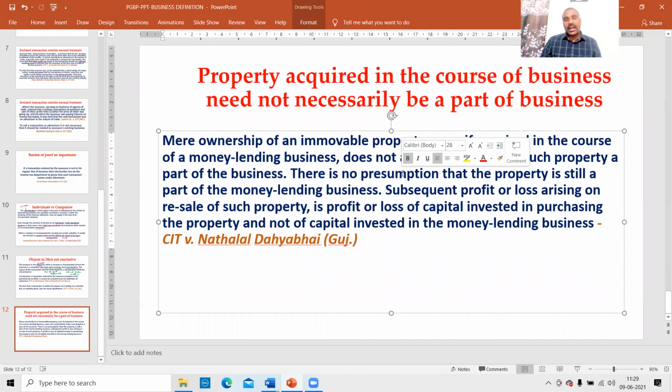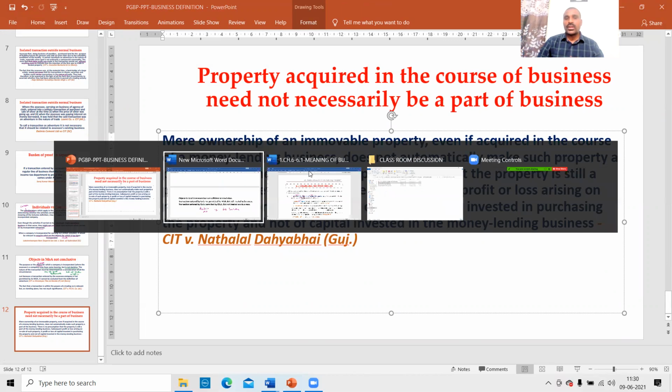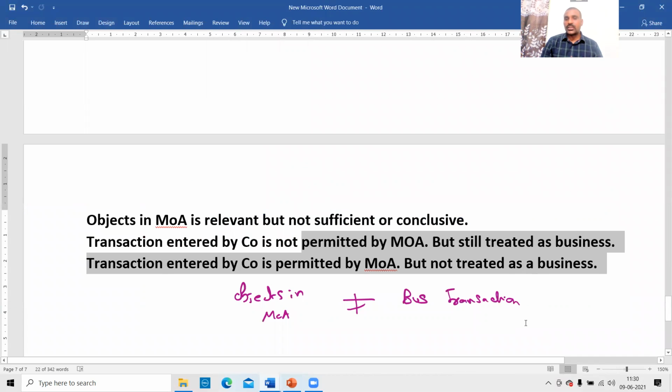Here, the assessee was doing money lending business. The assessee has given a loan to some person. That person has defaulted. Therefore, the assessee seized some immobile property from that person. That immobile property is held by the assessee for some time period. Thereafter, the assessee sold that immobile property. The court said it is not a business income, even though it is related to my regular business.